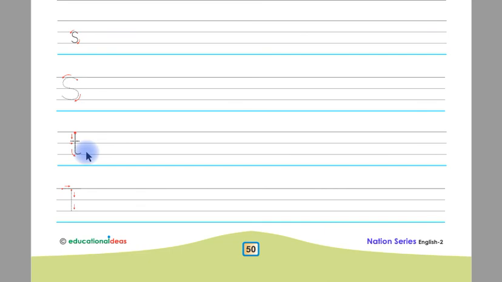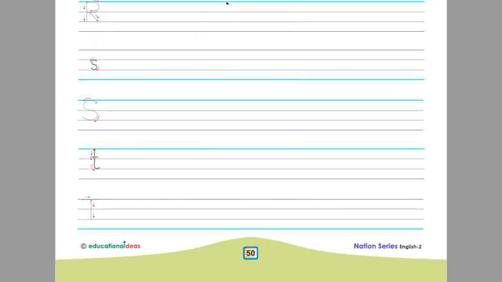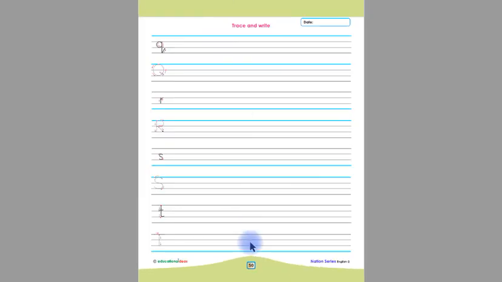This is letter T in small shape, children. You have to trace this letter T in small shape and on the remaining line, children, you have to write the letter T in small shape. This is letter T in capital shape, children. You have to trace this letter T in capital shape and on the remaining line, children, you have to write the letter T in capital shape by yourself. This was our page number 50.